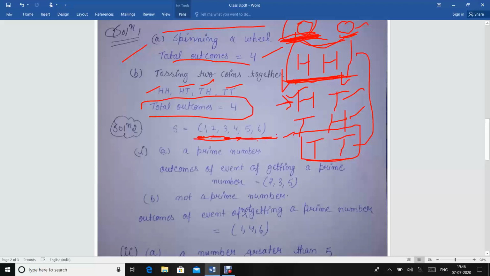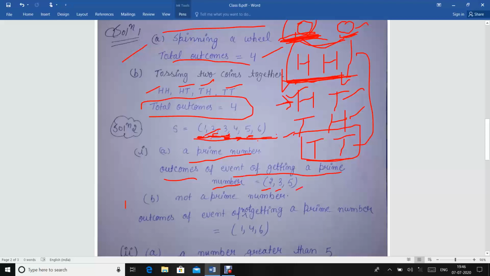Prime numbers are those which are divisible only by themselves and 1, which do not have any factor other than 1. So 2 is a prime number, 3 is a prime number and 5 is a prime number. So the outcomes of the event of getting a prime number are 2, 3 and 5.